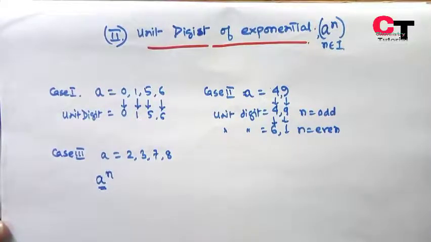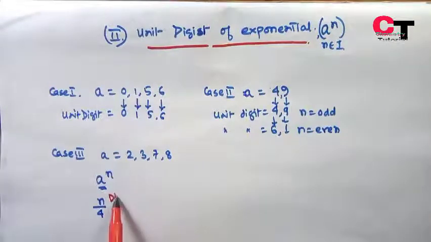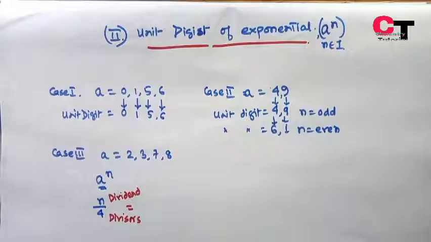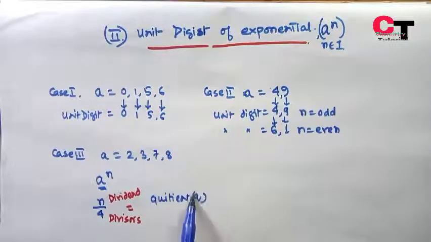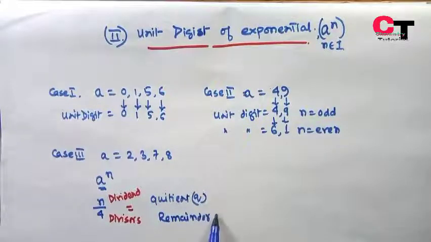We will divide the power n by 4, taking n as the dividend and 4 as the divisor. In this case, we'll get a quotient q and a remainder r.